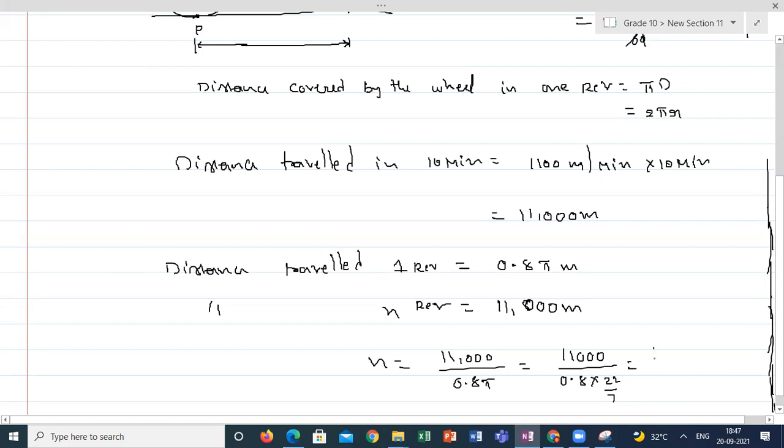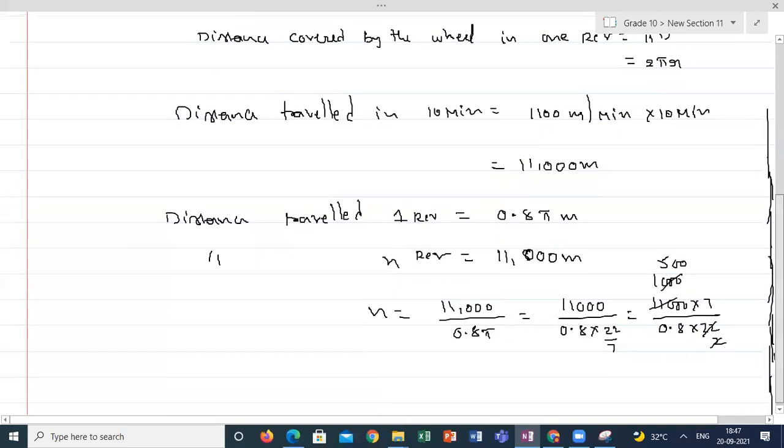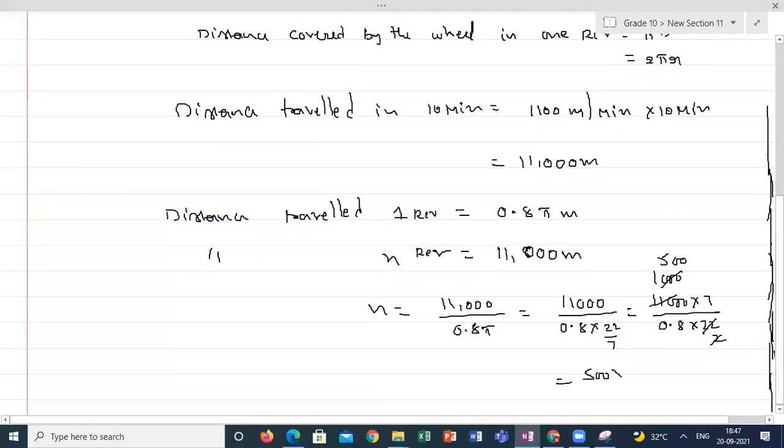So this 7 can be written here. 0.8 into 22. So 11 thousands, 11 twos. So 2 500s. Again, this can be written as 500 into 7 into 10 by 8. So 8 how many times? 2 5s, 2 4s, 425 times.